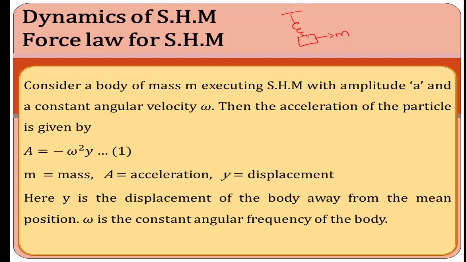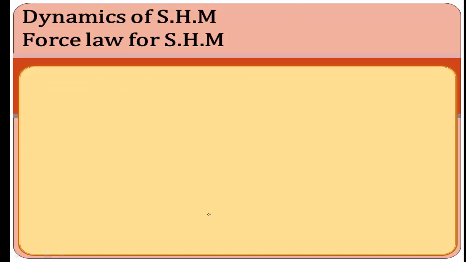The acceleration of this particle is always directly proportional to the displacement and always directed towards its mean position. Here the acceleration formula is a is equal to minus omega square into y. Here m is the mass, a is the acceleration and y is the displacement of the body away from the mean position, omega is the constant angular frequency of the body.